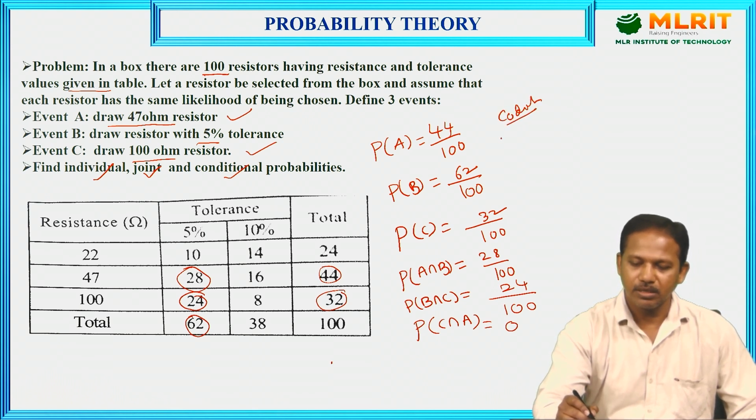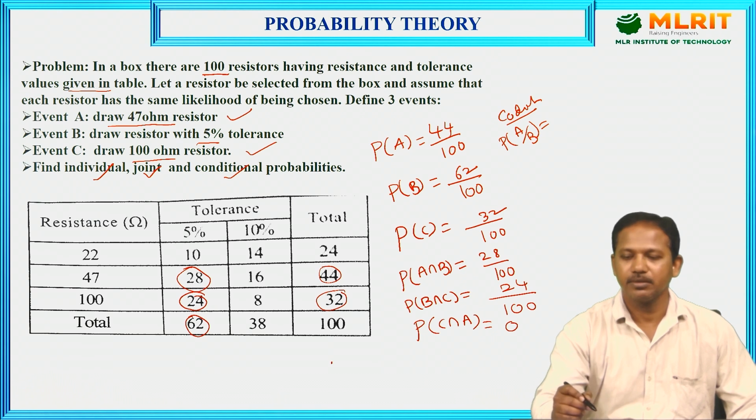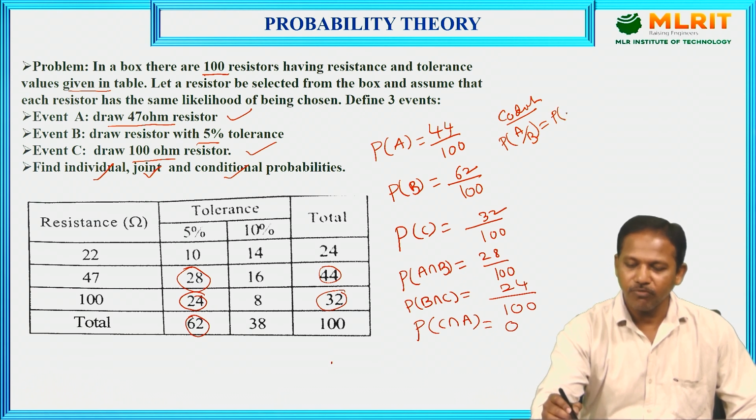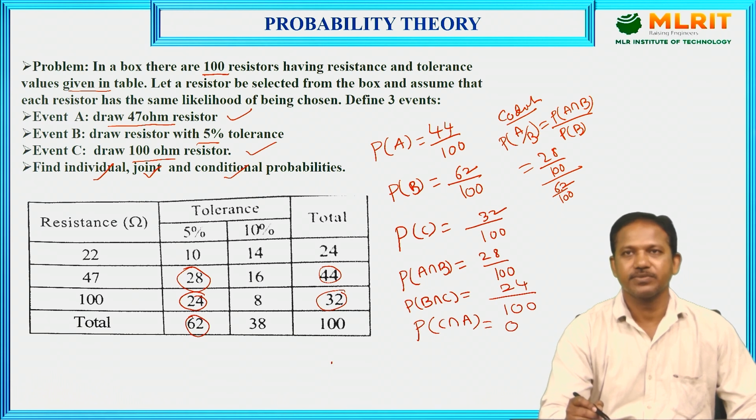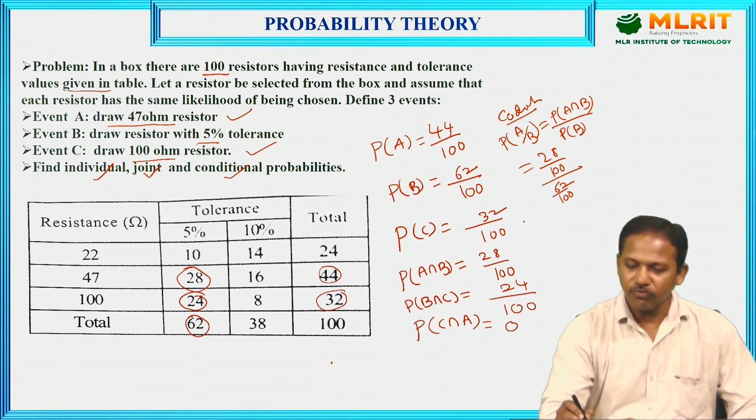Conditional. I want to find P of A given B. The probability of A given B is written as P of A intersection B divided by P of B. See here, I already know the P of A intersection B value, that is 28 by 100, divided by P of B, which is 62 by 100.